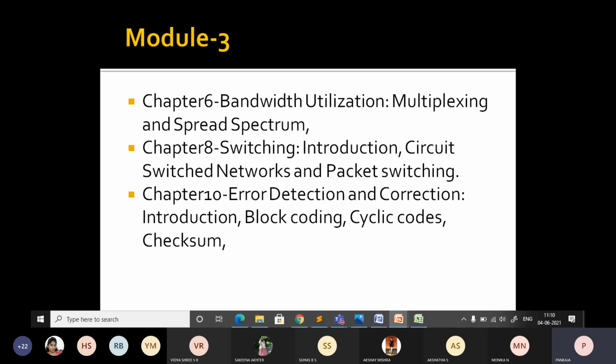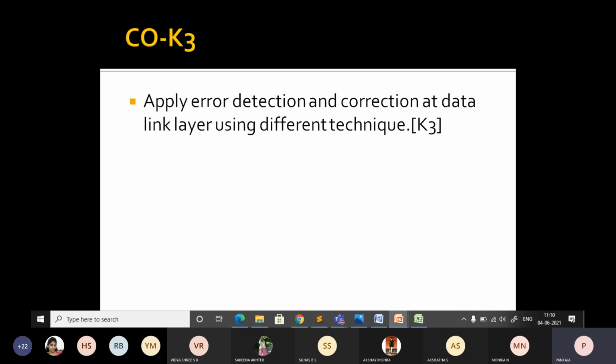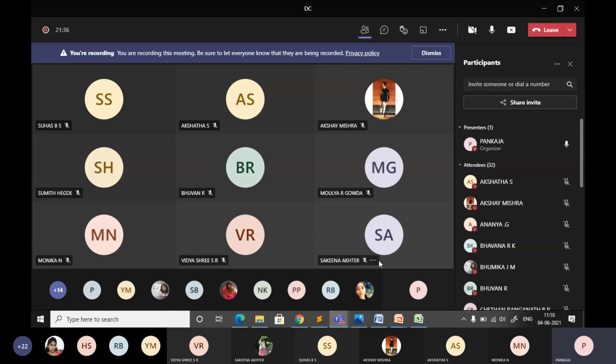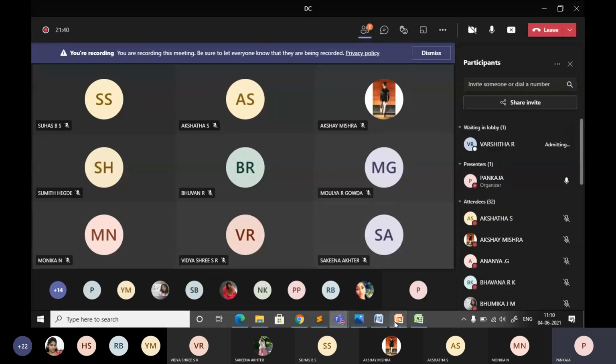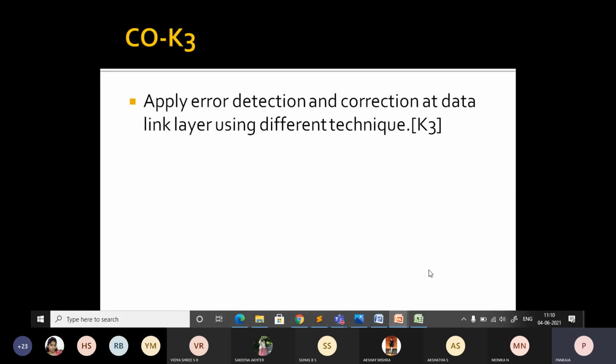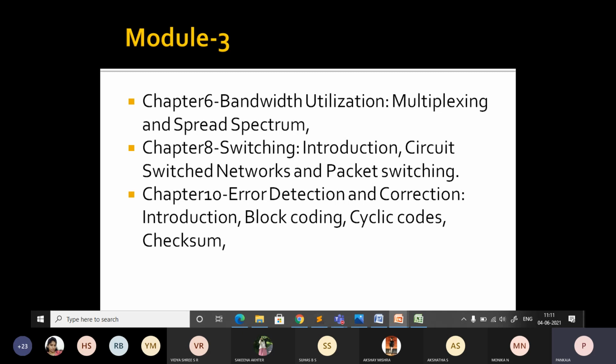I think I have already explained the content you are going to learn in module 3. And this is the course outcome for module 3. After learning this module, you will be able to perform some of the analysis, that is how to detect errors and how data can be corrected. There are different methods. Yesterday I explained in detail the meaning of error detection and correction. That is the main focus in this chapter, and also you will be learning more on bandwidth utilization techniques.